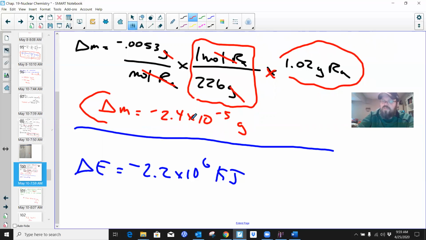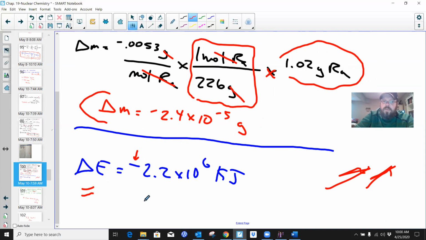So a tiny amount of mass is lost, but because it's multiplied by that factor, C squared, there's a huge amount of energy being given off. Remember, a negative sign means that energy is being given off, going out away from the reaction.